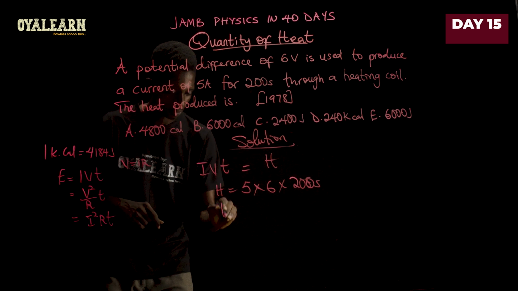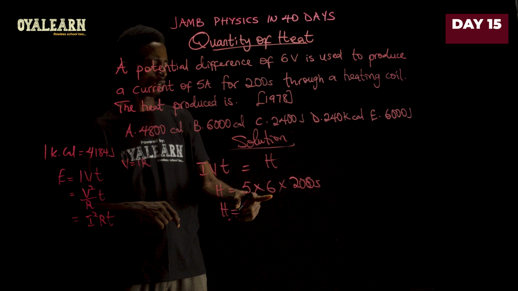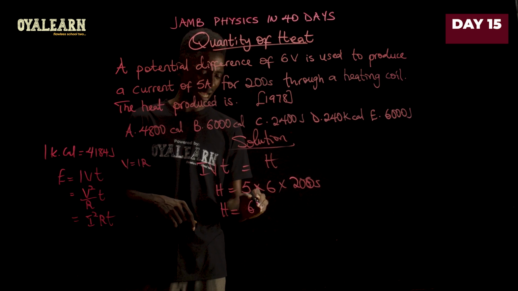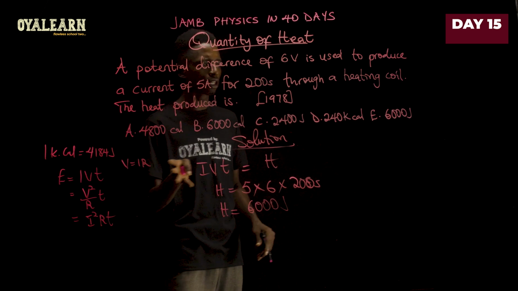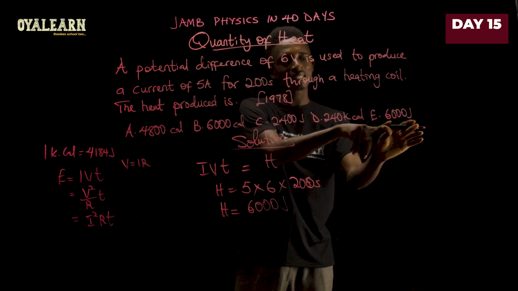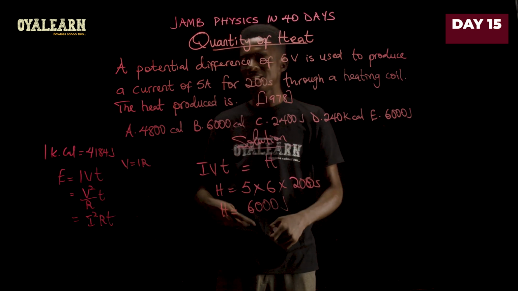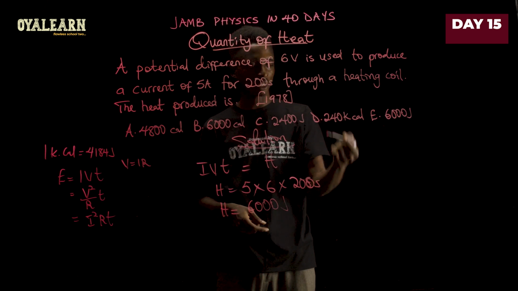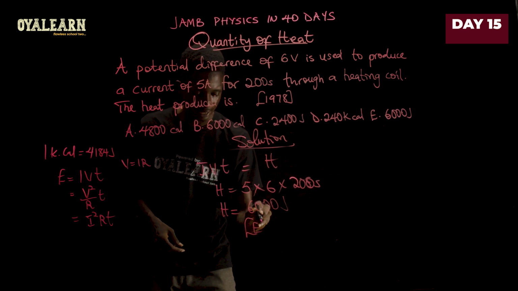Now let's continue. The heat energy therefore becomes, 5 times 6 would give us 30. Now 30 times 200 will give us 6,000. And energy is measured in joules. Now if we look at the options, we have 6,000 joules as part of the options. If we had not seen 6,000 joules as part of the options, we would have to convert this into calories to see if it matches any of the options we have in calories or kilocalories. So since we already have this, we just go with that option, which is E.